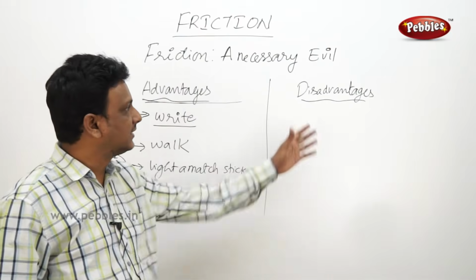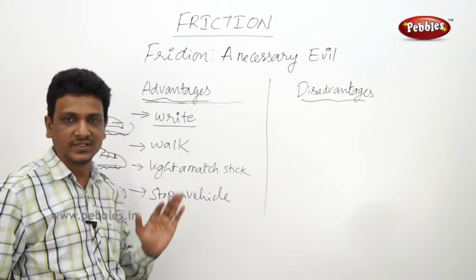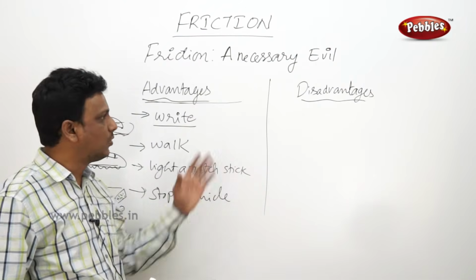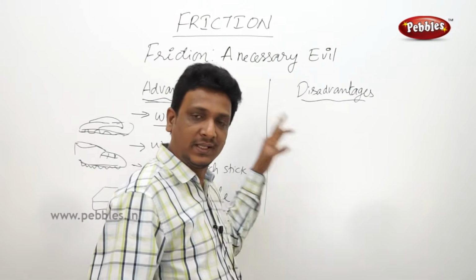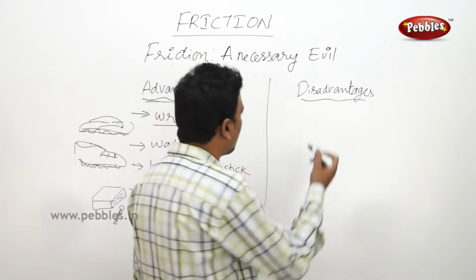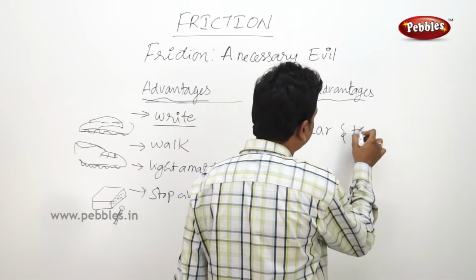Now then, what are the disadvantages? Here we discussed it is very useful. Yes, friction is important. Without friction, we cannot perform many things. Then how can we say that sometimes it is problematic? There are some disadvantages with that. Let us see. The main disadvantage of friction is wear and tear.